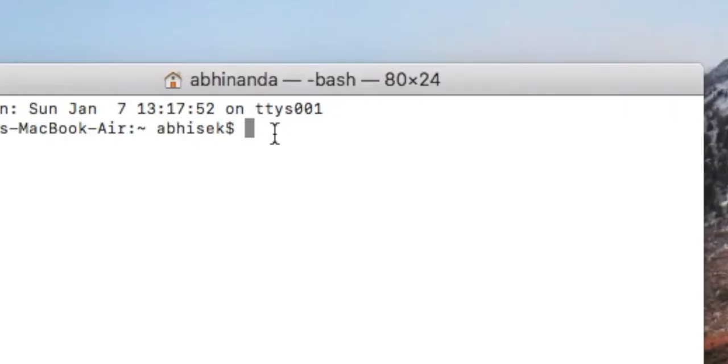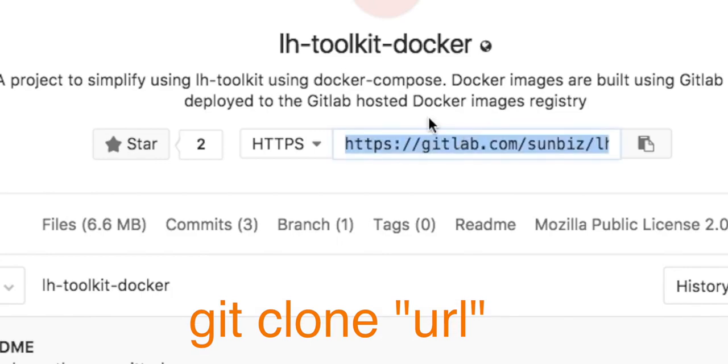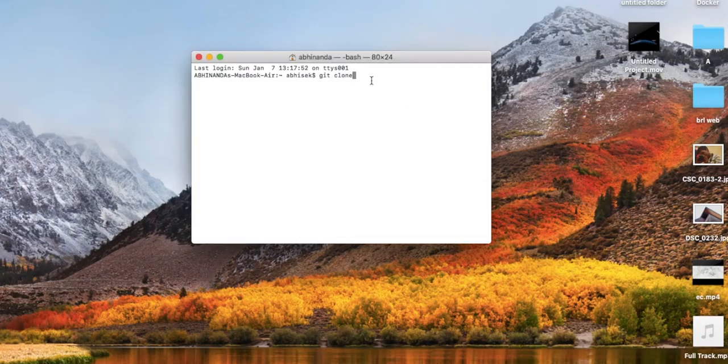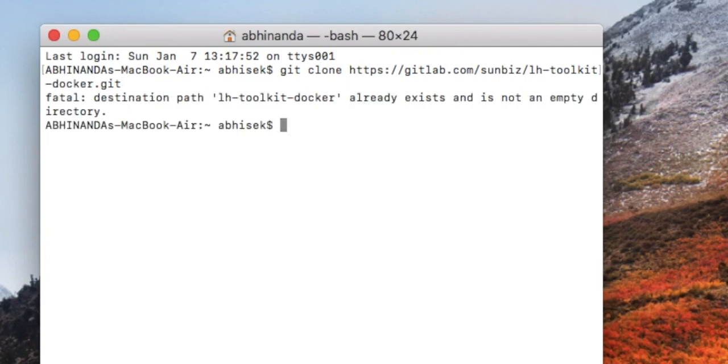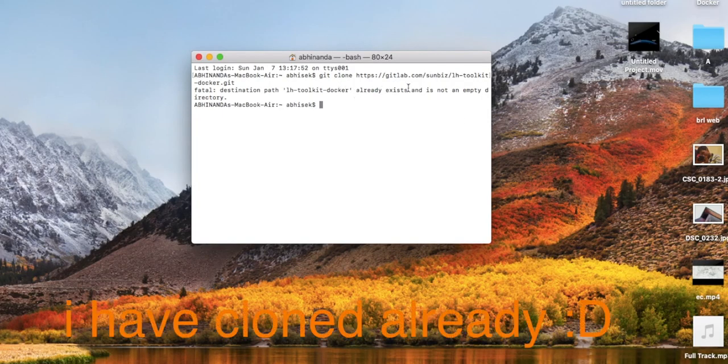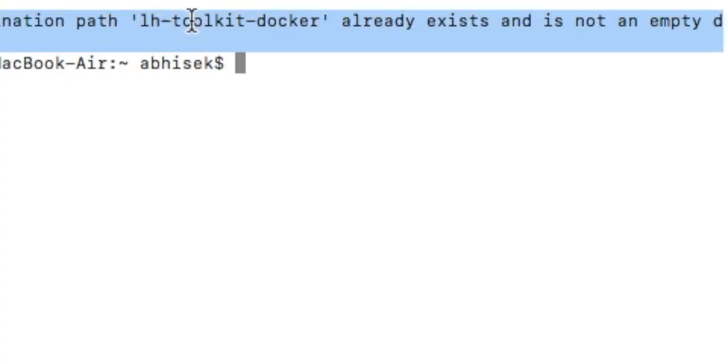Now what you need to type is git clone and the new Docker repository name. Just copy that and then paste it over here. I have already cloned it, so I don't need to do it again, but I'll just show it. So it shows already exists. I have already installed the LibreHealth Toolkit Docker to test it, so it doesn't work on mine, but when you type it, it shows a set of codes and installs LibreHealth Toolkit Docker, and a new folder inside your Mac called LH Toolkit Docker.